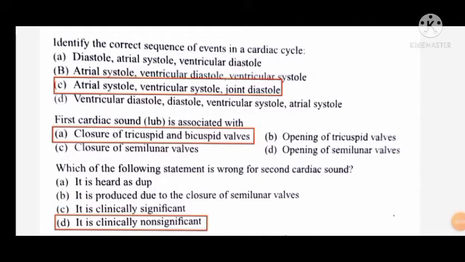Today we are discussing important MCQs for the NEET of chapter Human Heart. Let's start our session. It's part one of this series.